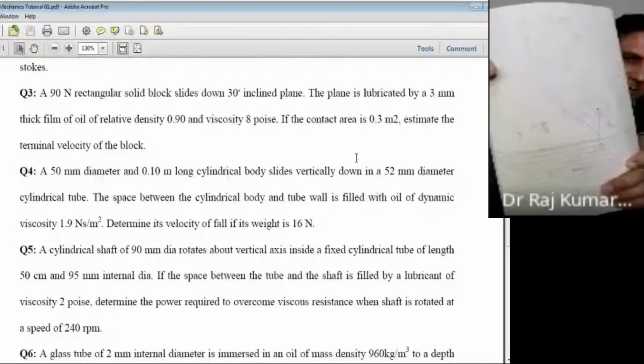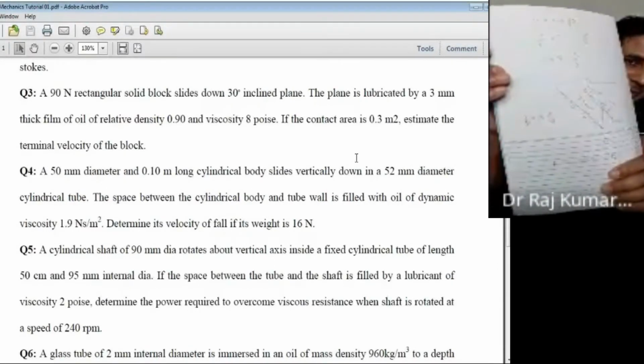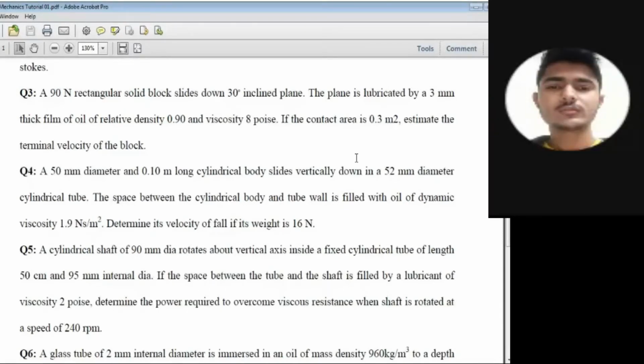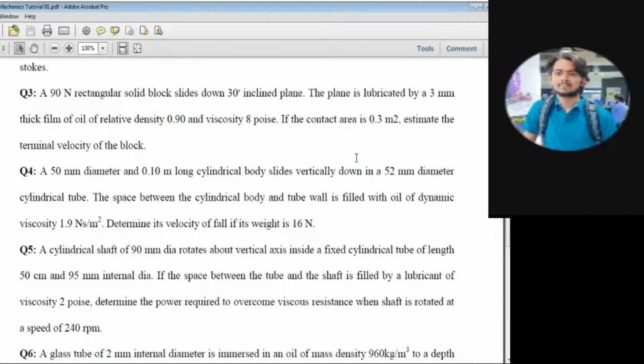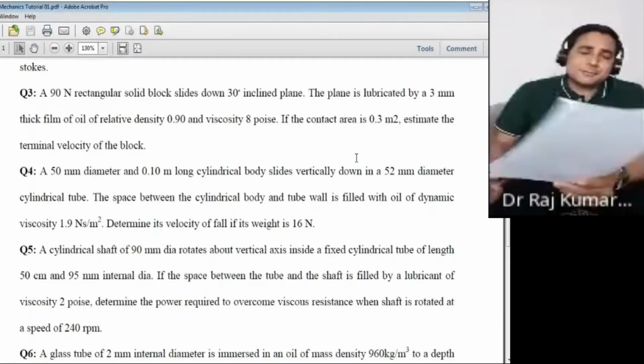I think it's visible now. I can see it clearly. No, sir, it's not clear. But I can see it clearly in my camera. Yes, sir, visible. Okay, so the sound is coming through, right?